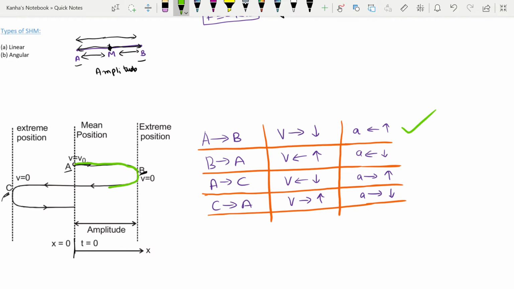Similarly, when you are going from B to A, your velocity is in the left side, and your acceleration is in the left side again, but it is decreasing. Next, in the path from A to C, your velocity is decreasing. It's in the left direction. Why is the velocity decreasing? Because there is a force acting. So I'll just give you the directions of force in each path. In this path, the force is in this direction. In these paths, the force is in this direction. Similarly, from C to A, velocity is in the right side and it is increasing, and acceleration is in the right side but it is decreasing.